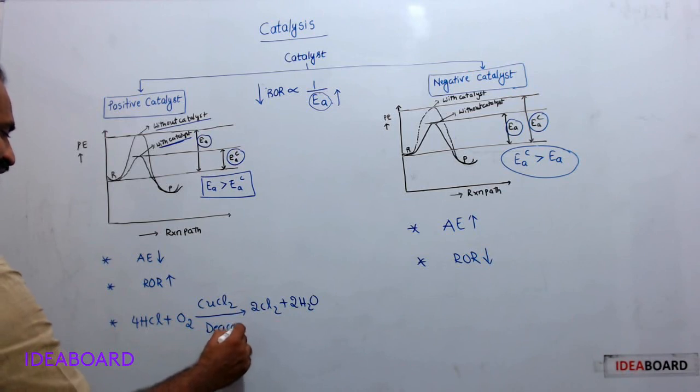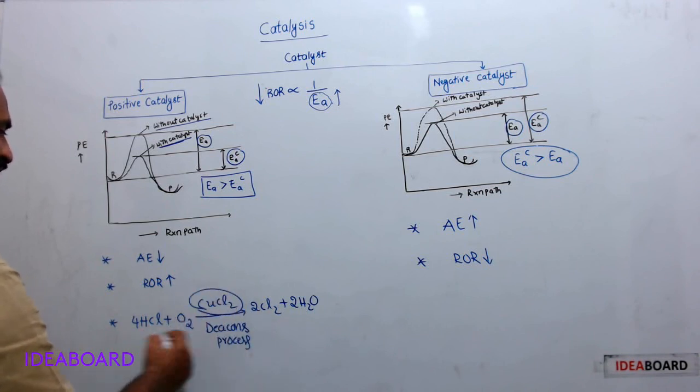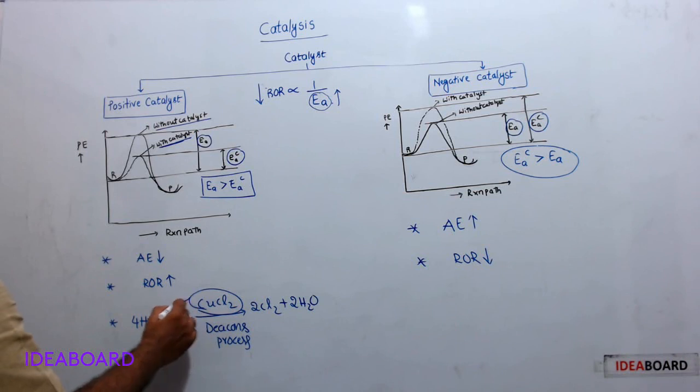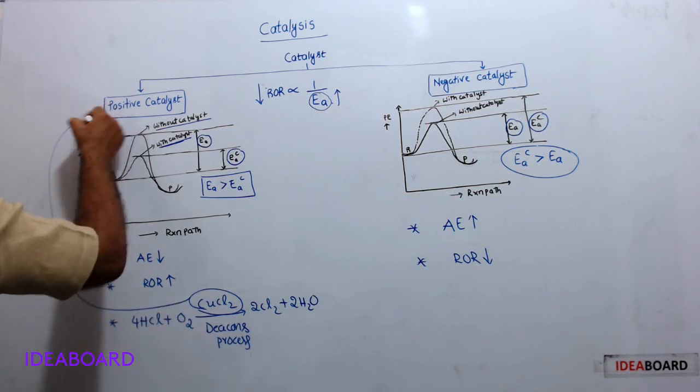In this process, the catalyst is CuCl2. So here CuCl2 speeds up this process. That's why it acts as a positive catalyst.